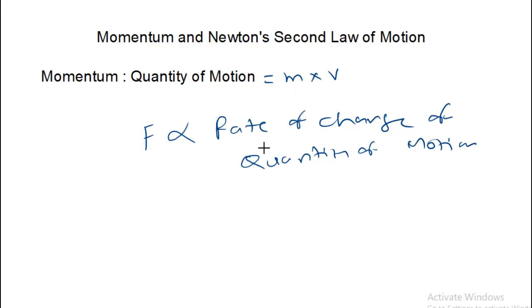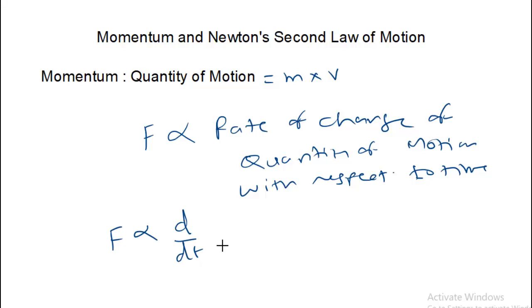Now this rate is with respect to time. Mathematically we write it as F directly proportional to dp/dt. Generally momentum is represented by small letter p.